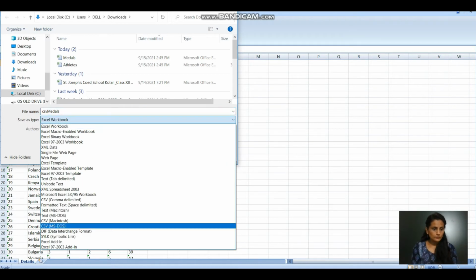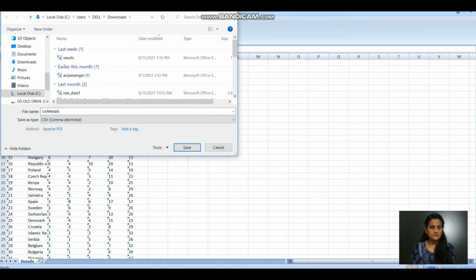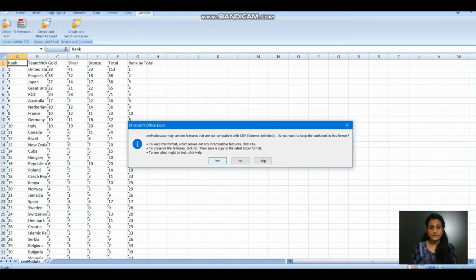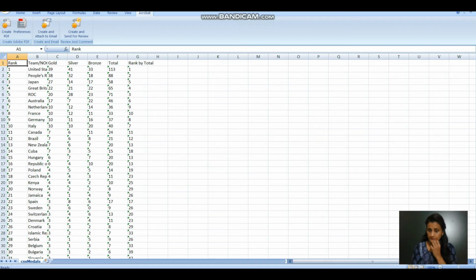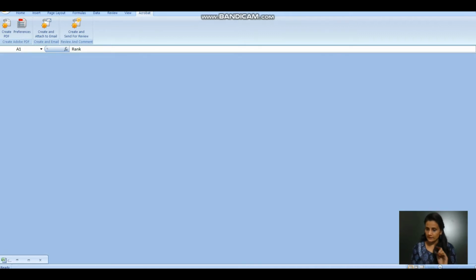Okay, and go for the option that is comma delimited, that is CSV file, and save it. So you have to just be careful about where you are saving all these files, because you have to upload them. Done. Now next step is, so we have in Excel and CSV both.